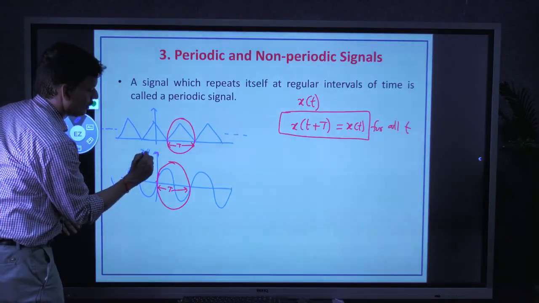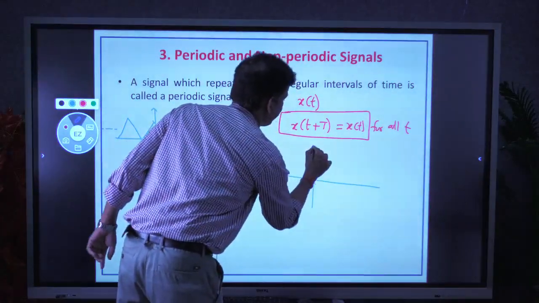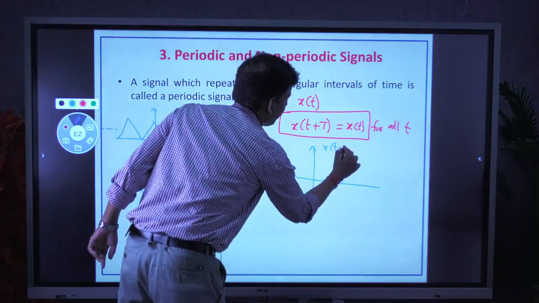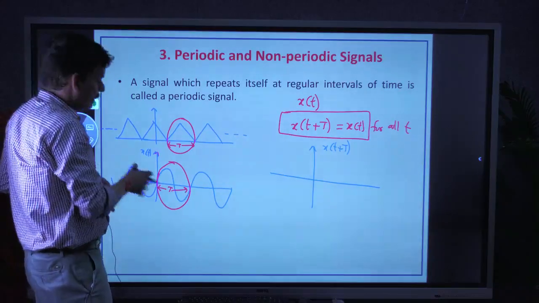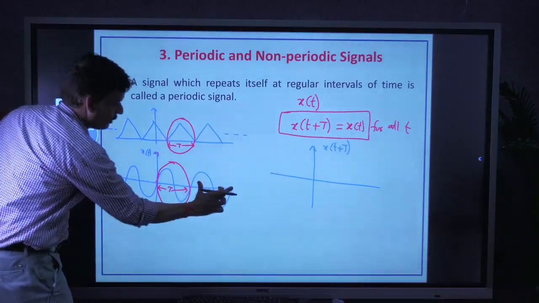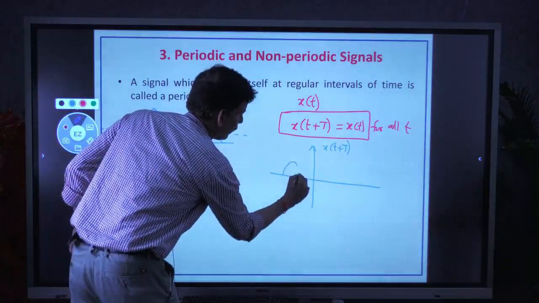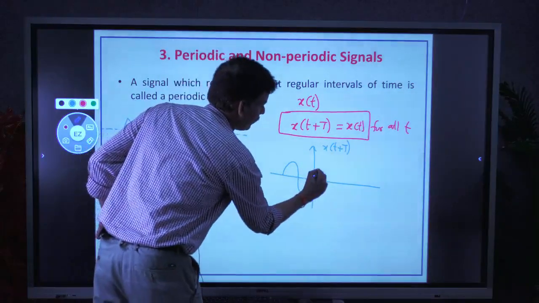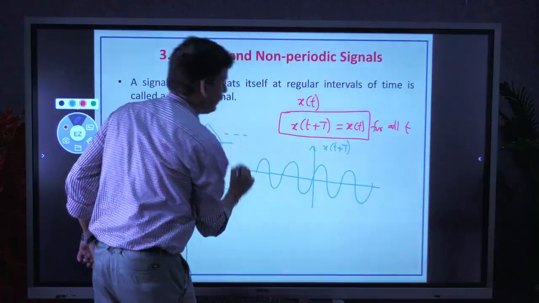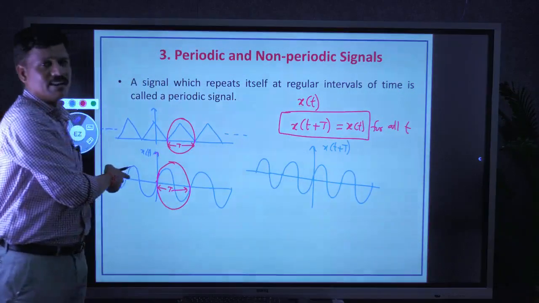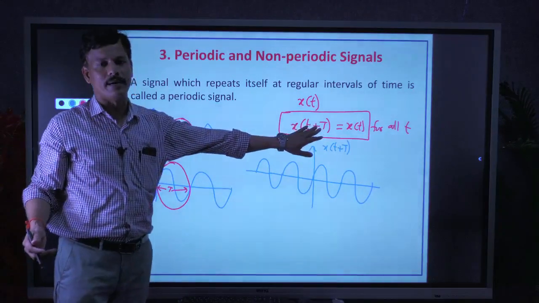If you draw x of t plus T, the same signal is shifted left by one T. This part comes here, this interval goes here. Even after a shift of capital T, it is equal to the original signal x of t. Then the signal is said to be periodic.